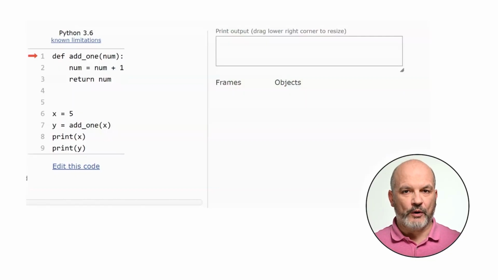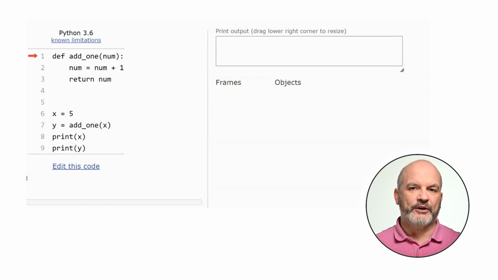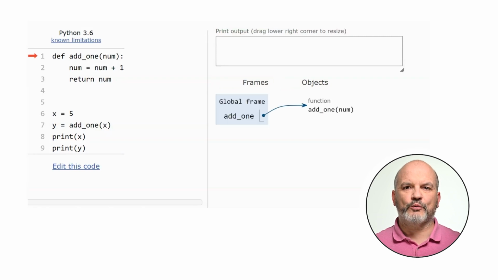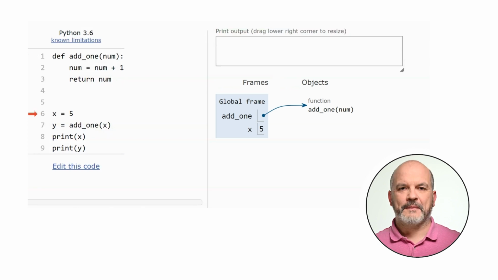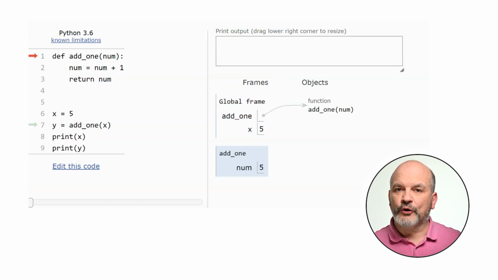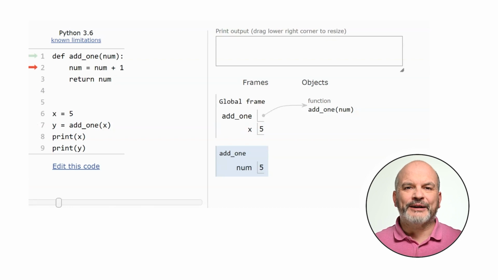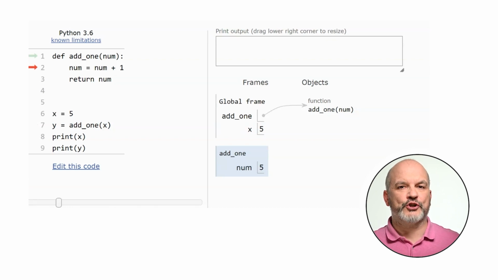Now, let's see what happens when you pass an immutable object to a function call's parameter. For example, suppose we have a function called add1 that takes a number as a parameter and returns the number plus 1. If we call this function with an immutable object such as 5, what will happen? When we passed x to the function call, Python created a kind of local copy of x inside the function. This copy is called num, a local variable, and it is only accessible within the function.